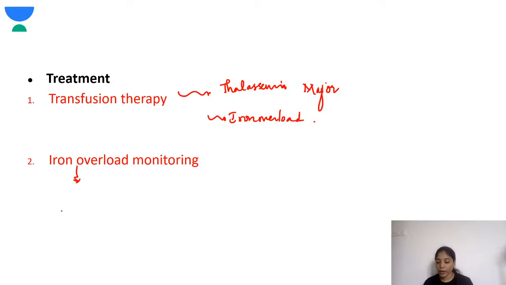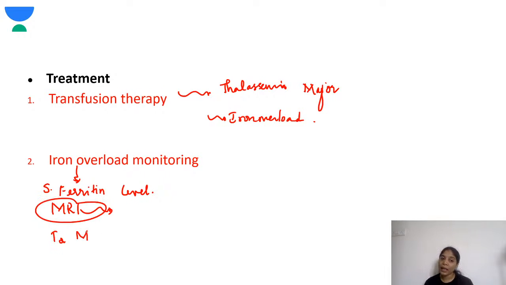So iron overload monitoring you have to check by doing a serum ferritin level. The serum ferritin level will give you an idea of the levels of iron in the tissues. Another very important thing is getting an MRI, a non-invasive method, an MRI technology which will tell you how much iron is present in the liver. Okay, so that is done, and a T2 weighted MRI is done at around 7 years